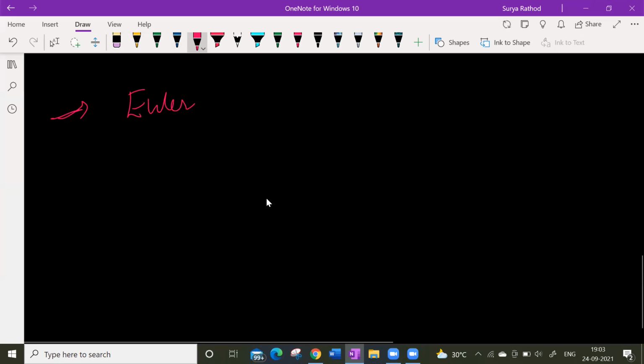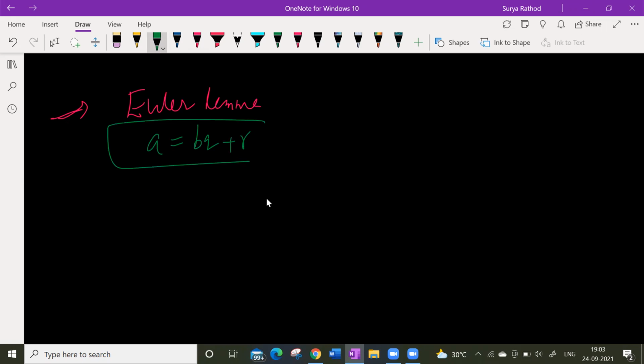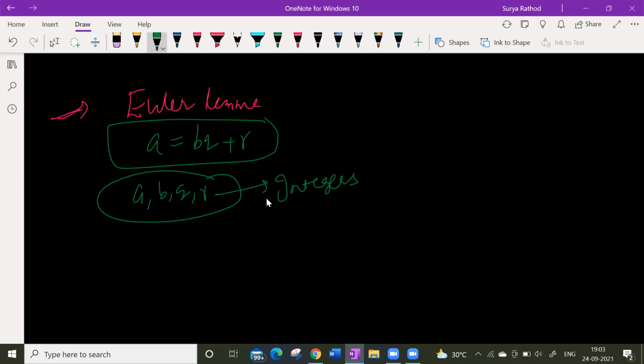Or Euler, what is the Euclid lemma? Look, A can be represented as per that form. What was the formula? A is equal to B into Q plus R. Yes or no? What is A here? B is here, Q is here, R. What are all these? These all are integers.